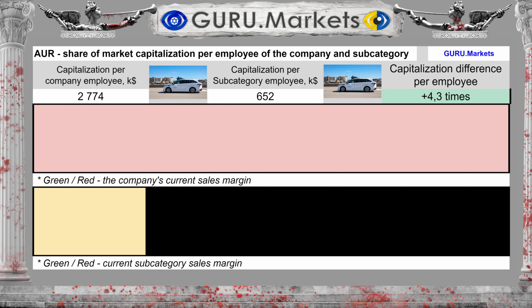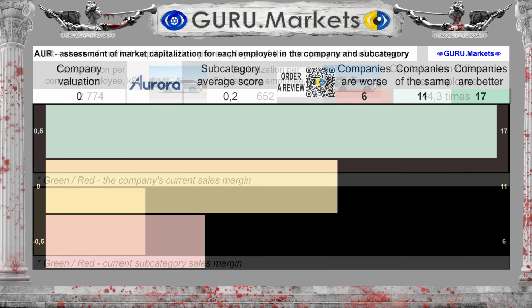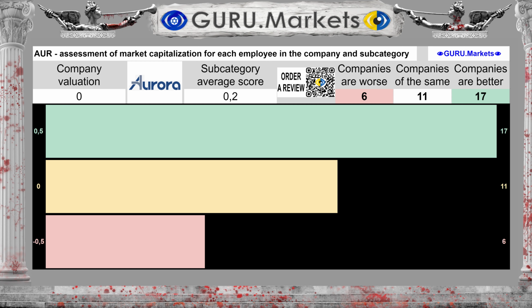The amount of market capital for each employee of the company is $2,774,000. And for the subcategory, $652,000. The difference between the subcategory average and the company's performance is 325.5%. Estimation of the amount of market capital of a company per employee in comparison with the indicators of subcategory companies: Tolerable, 0 points.